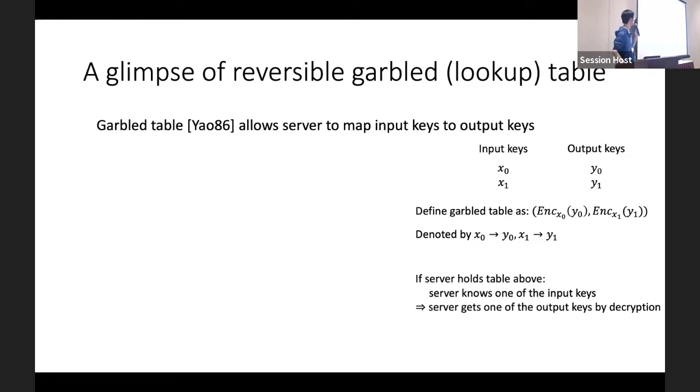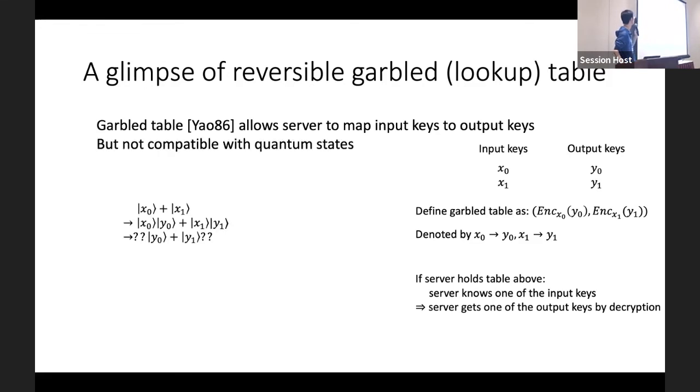So this is very useful in the classical world, and we wonder whether it's possible to use this construction on the transformation of quantum gadgets. But unluckily, it's not compatible with quantum states. We can use this construction to map the superposition of x0 plus x1 to the entanglement of the input keys and output keys. But what can we do next? What we want actually is a superposition of the output keys y0 plus y1. But the plain lookup table could not do that because quantum operations should be reversible, but plain garbled tables and these evaluation circuits are not.